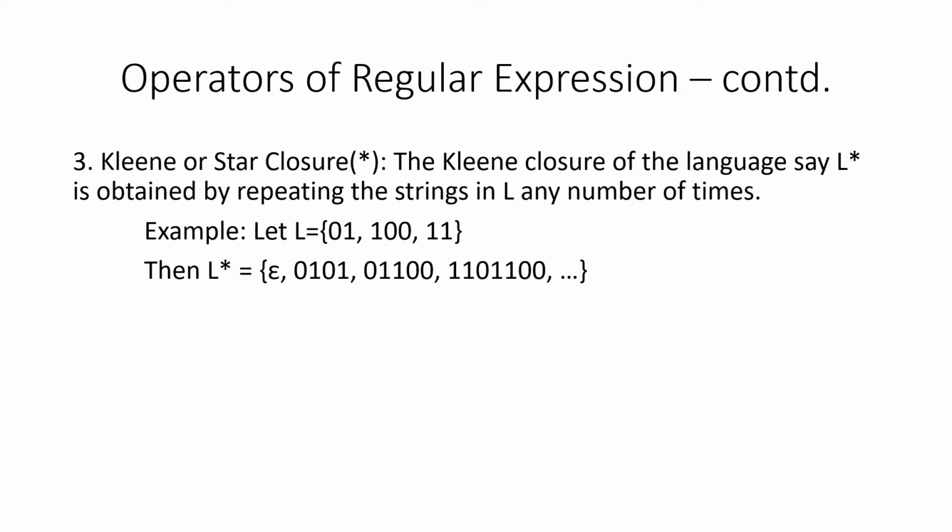So the last operation is nothing but a closure. It is also known as Kleene or star closure. We have already learned about the positive closure and the Kleene closure in the first unit. It is nothing but repeating a string that belongs to a particular language 0 or more times. So I am repeating 0 or more times. Hence, this closure includes an empty string in its language.